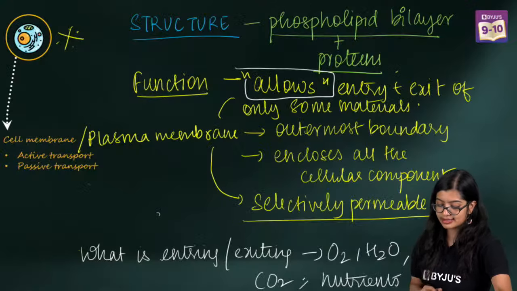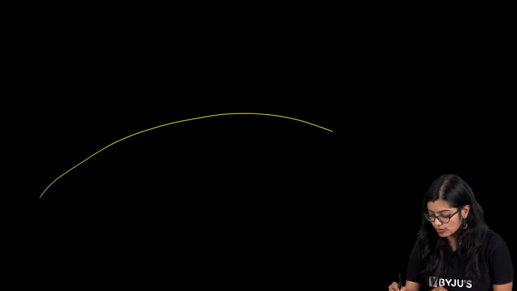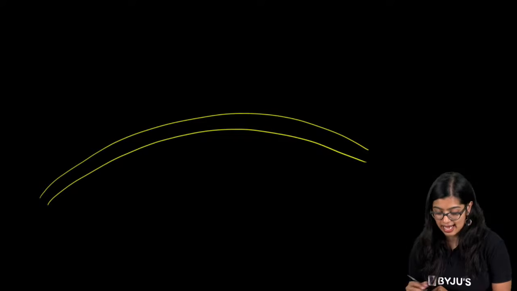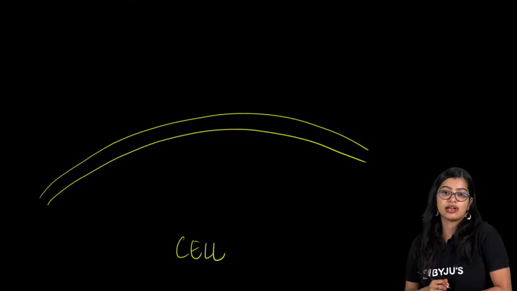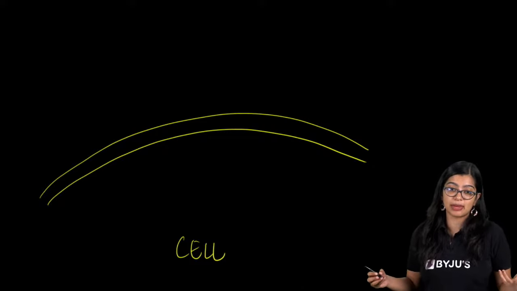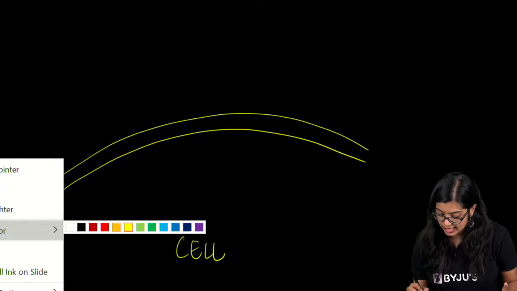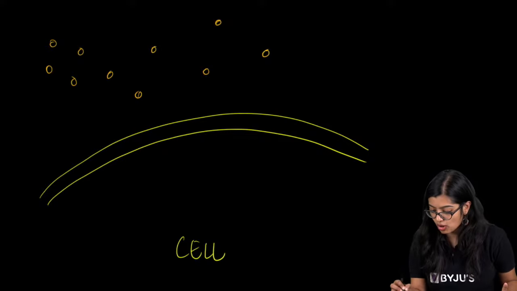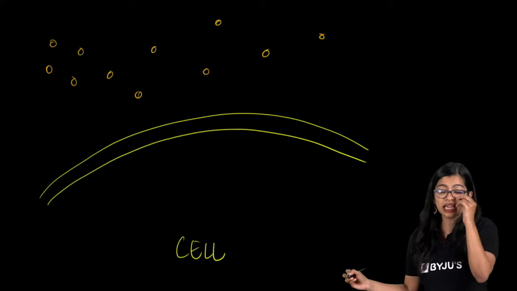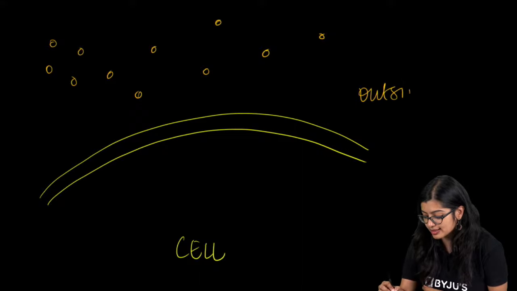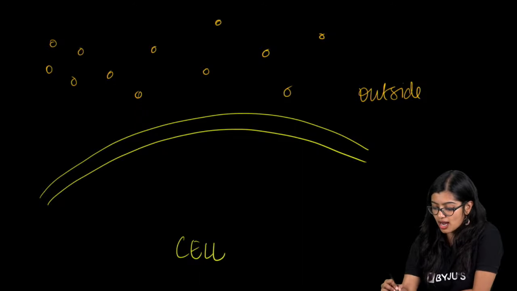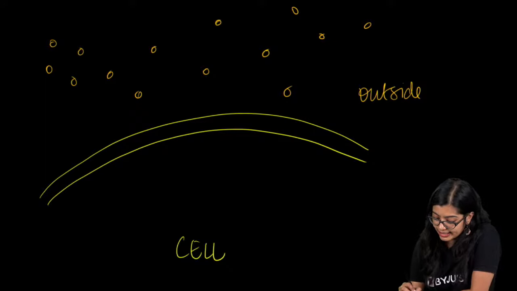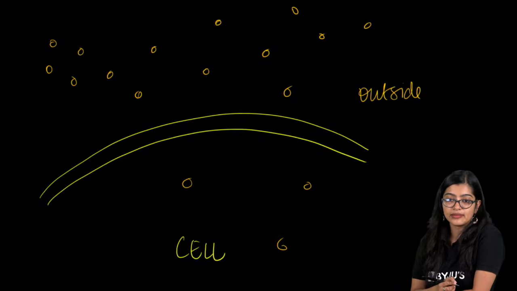So let's understand this. When we talk about diffusion, let's assume this is the plasma membrane of the cell. This is inside the cell. Now where is oxygen coming from? We know that oxygen is transported by the blood and brought to the cell. Outside the cell there is a large amount of oxygen, but inside the cell there is only very little, and the cell requires oxygen.